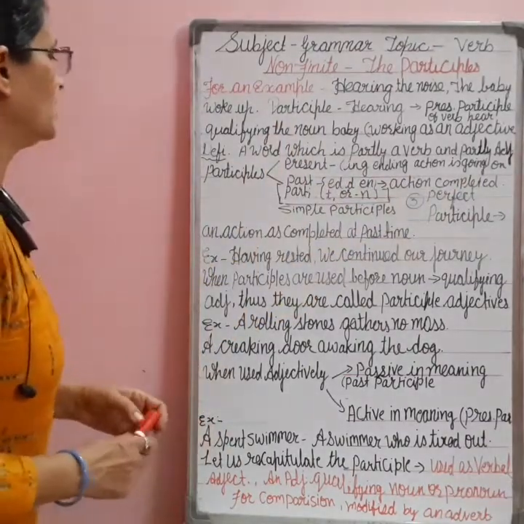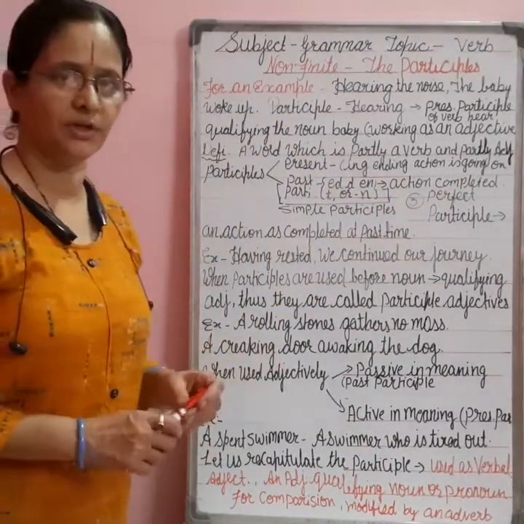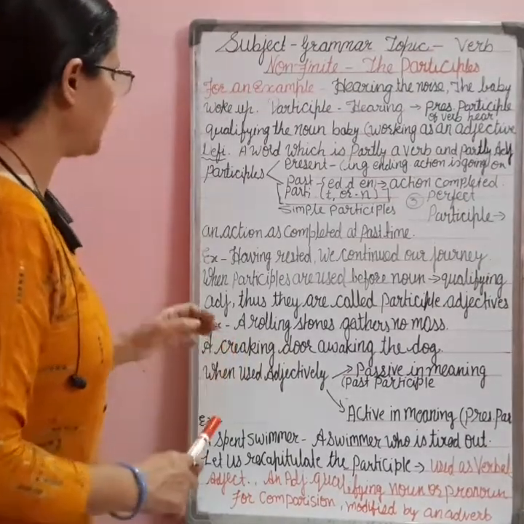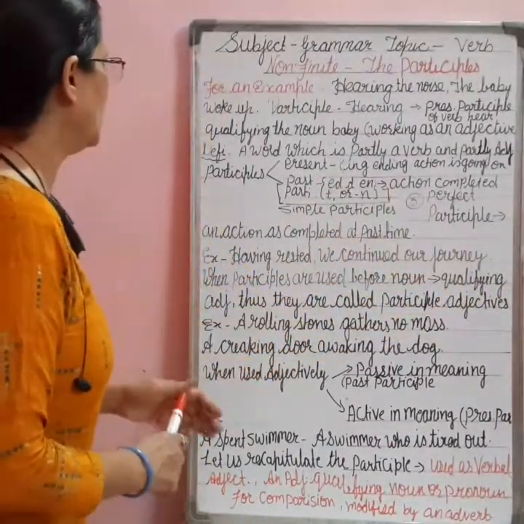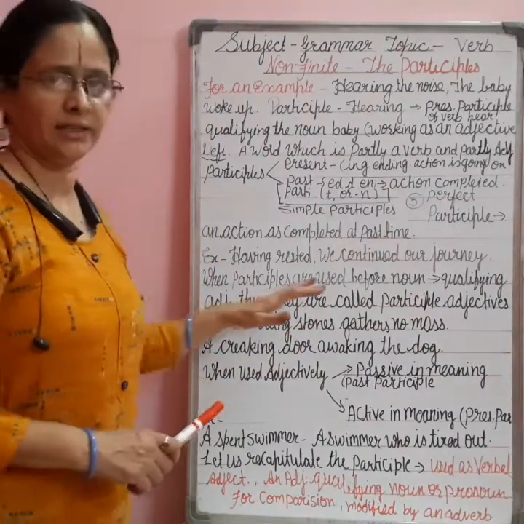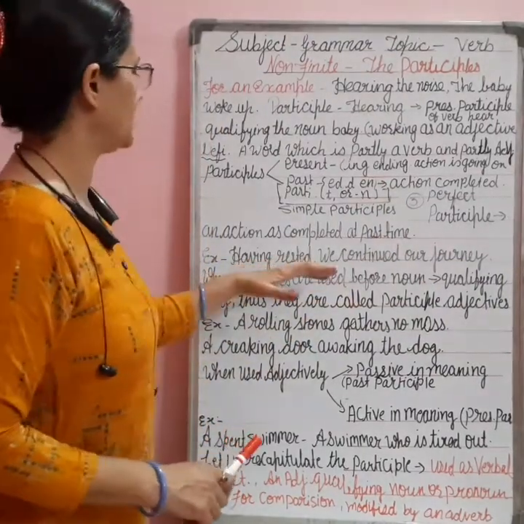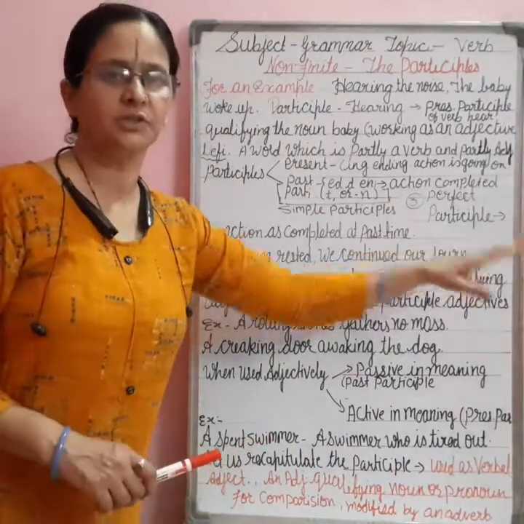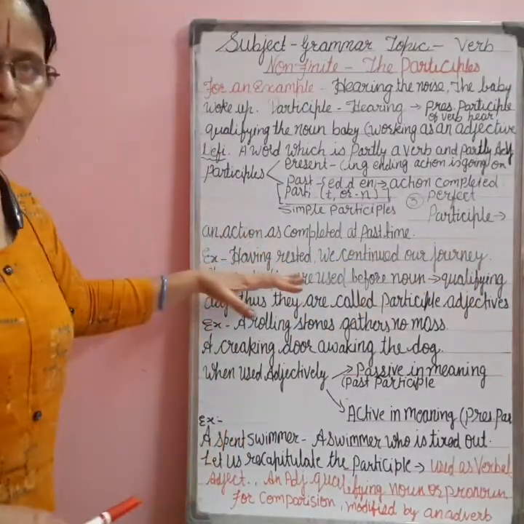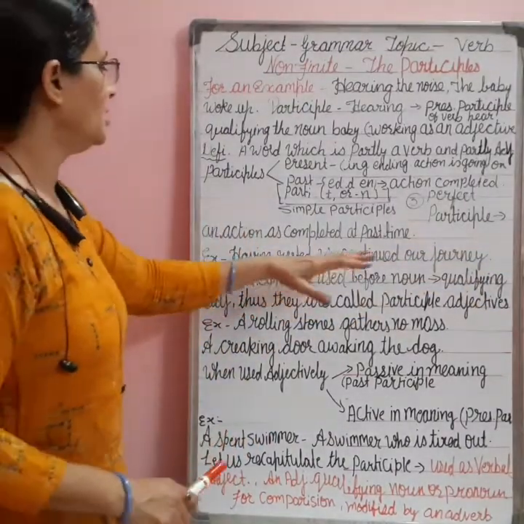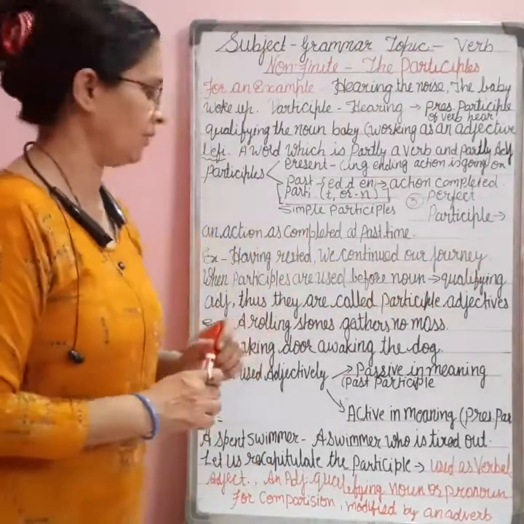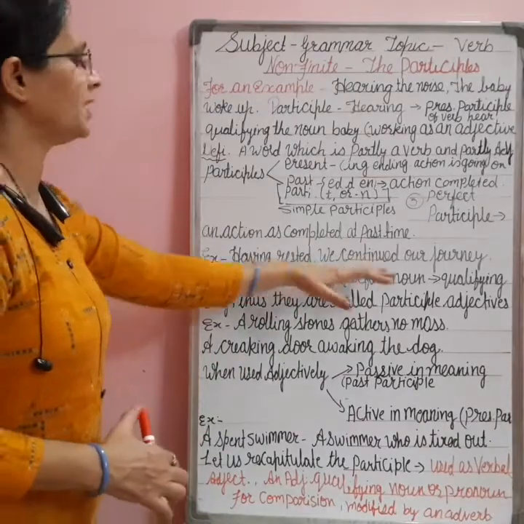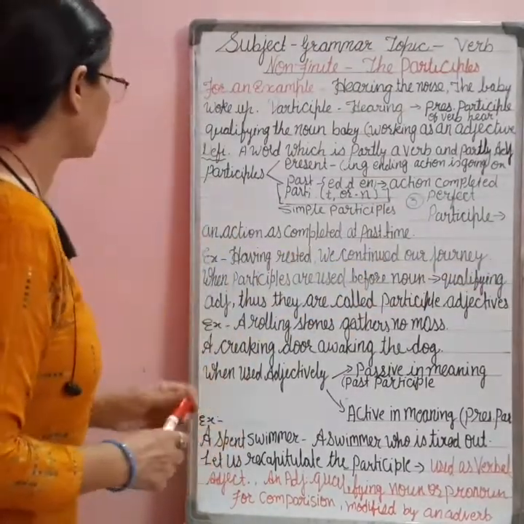We will now understand how we use the participle. Participles are used before the noun. Here I have taken an example: having rested, we continued our journey. Here it is in the form of a present participle, and it is qualifying the noun, the journey.